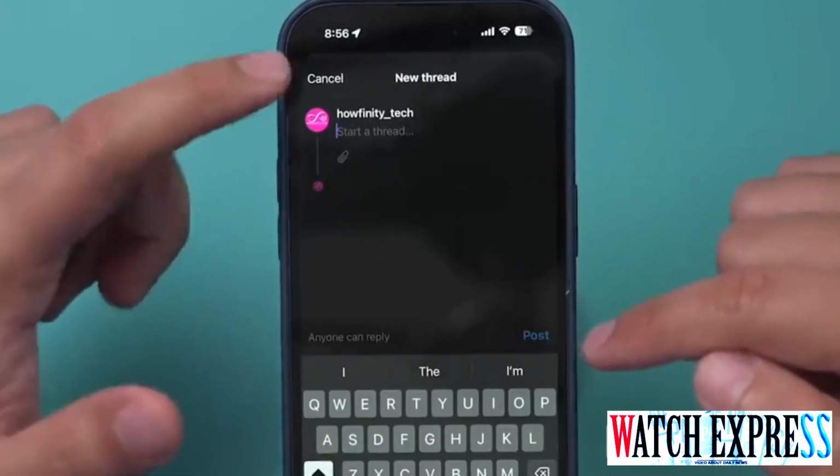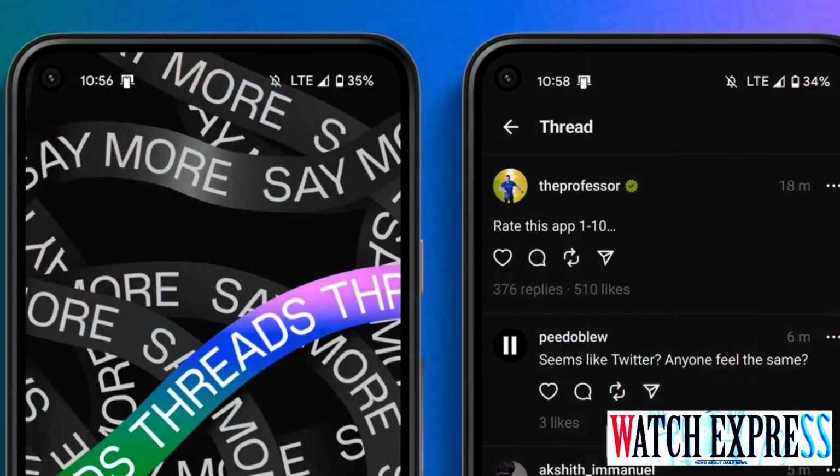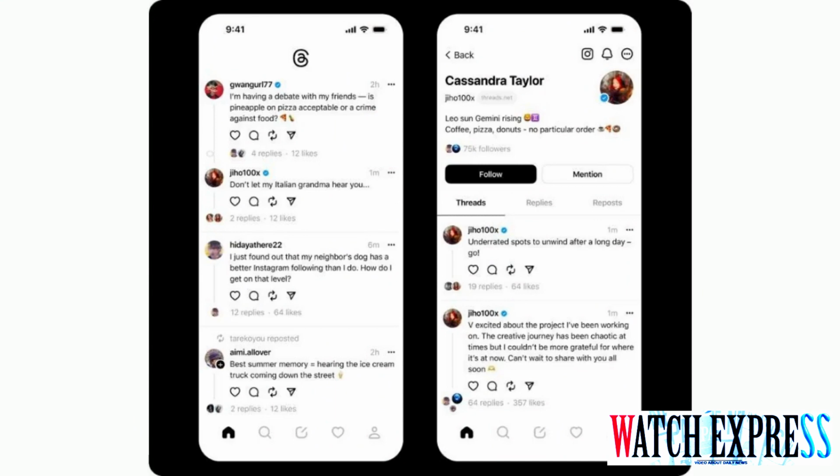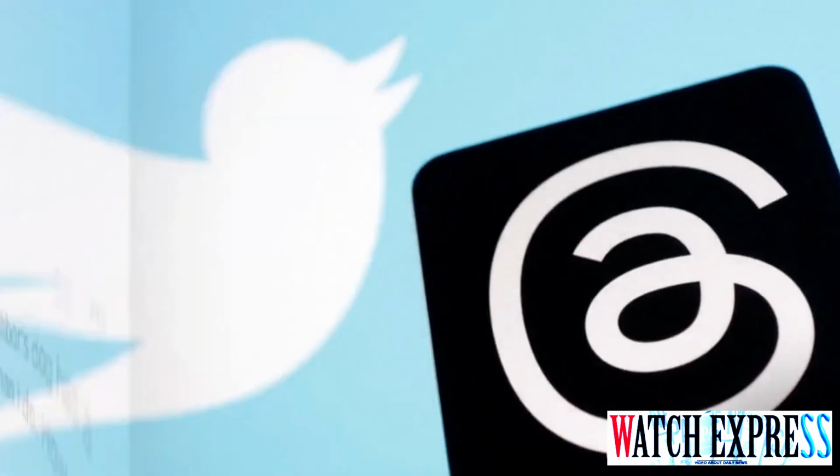Instagram Threads, how to use them. Threads feel like Twitter. Some Instagram followers are already on your feed. Tap the pencil icon on the bottom navigation bar to comment or create your own posts.